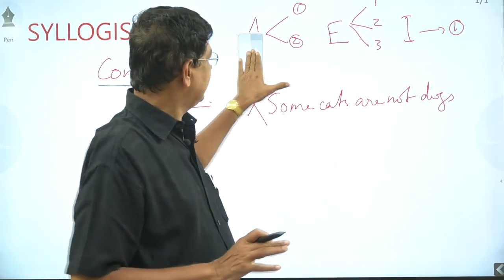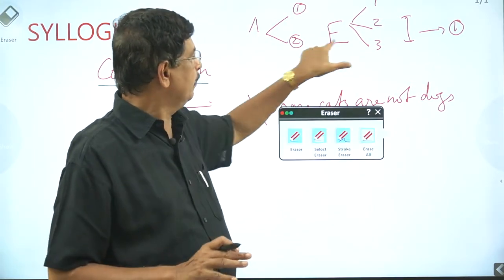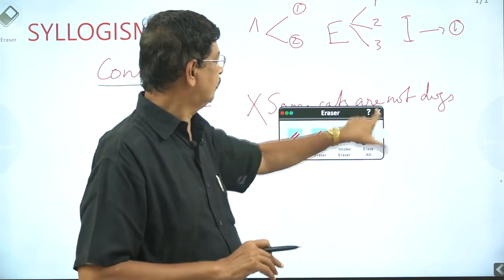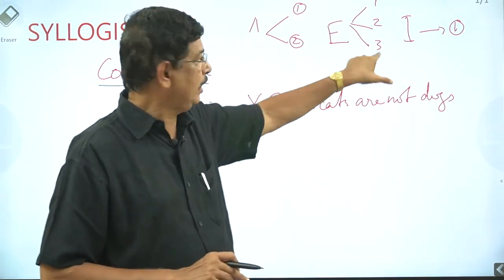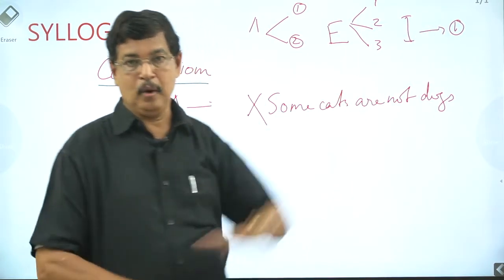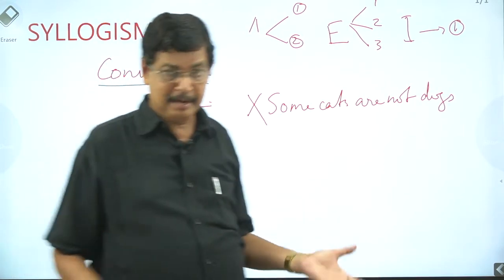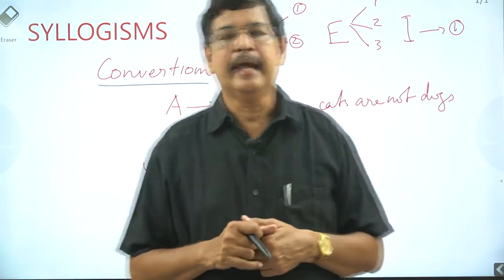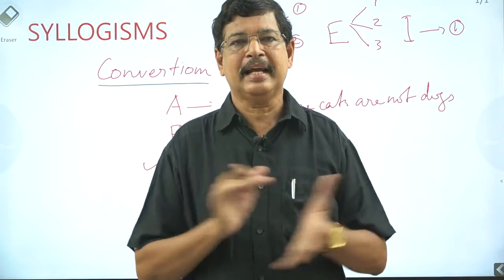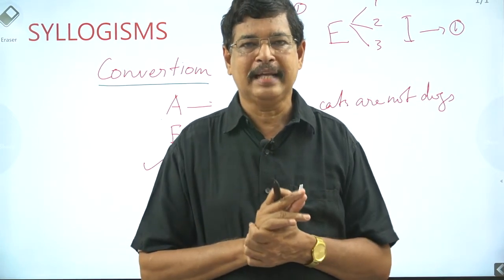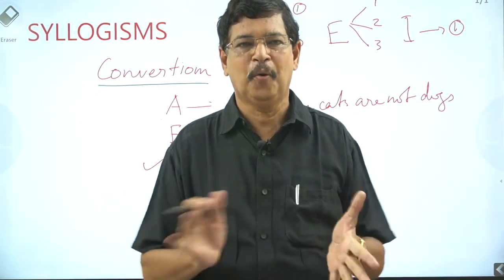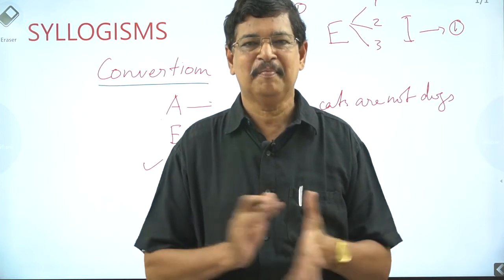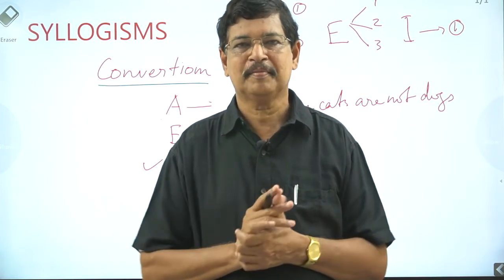Okay, these are the three types. When A-type is converted, we get 2. When E-type is converted, we get 3. When I-type is converted, we get 1. Remember what exactly each type is. A-type: all. E-type: no. I-type: some. O-type: some not.